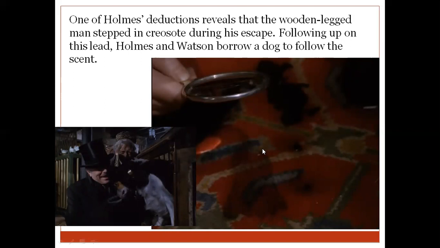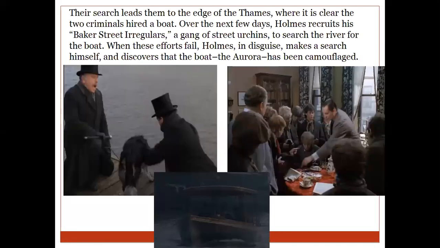They give him the smell of this creosote, and with the help of the scent the dog starts running along the trace of the smell, and they try to finally catch this person. Their search leads them to the edge of the Thames. While following the trail, the dog comes near the edge of the river, and it is clear that the two criminals probably hired a boat and ran away in it.